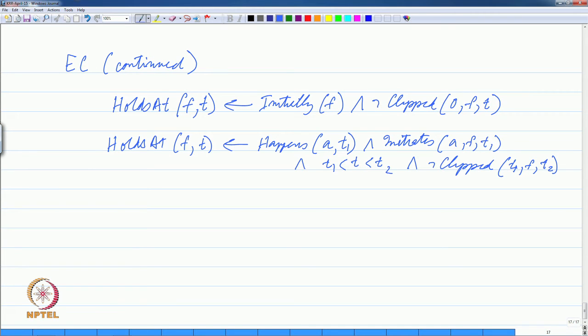Another way that something could be true at a given time t is that something happened before that which initiated it, or which made it true, and nothing else happened which made it false along the way essentially. So, some action A happened, you know that A initiates this fluent f, and this happened before this time t, and somewhere from this time to t nothing else happened essentially.